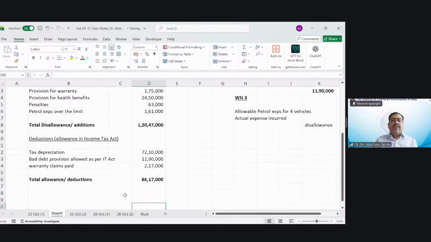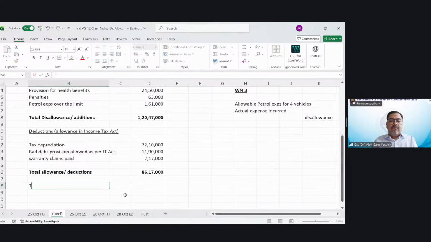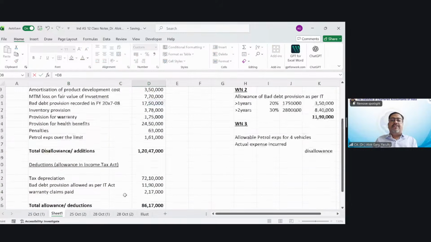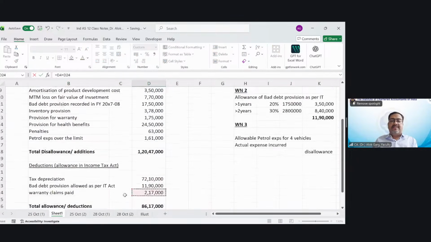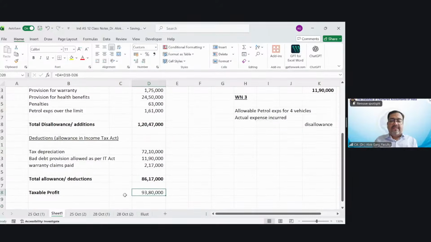Now, what is my taxable profit? My profit as per Income Tax Act, or my taxable profit, will be profit as per books plus expenses disallowed minus expenses allowed. 93,80,000 will be my taxable profit.